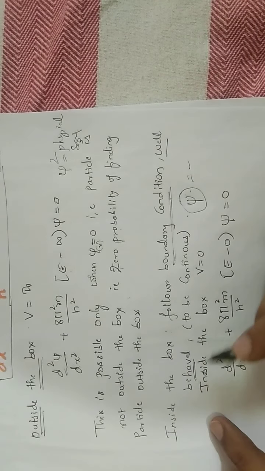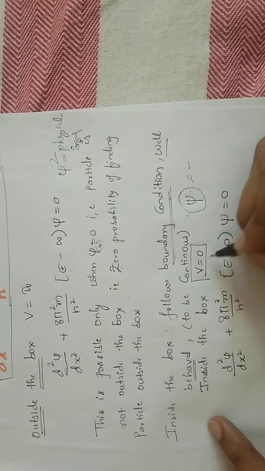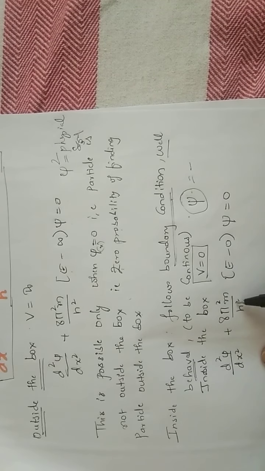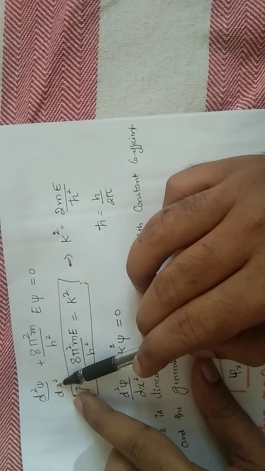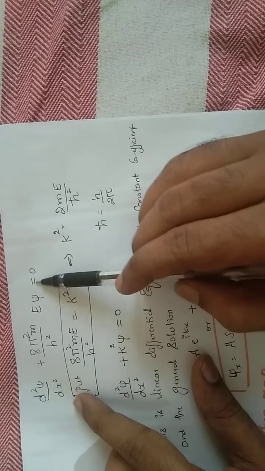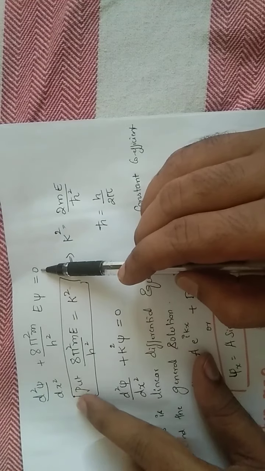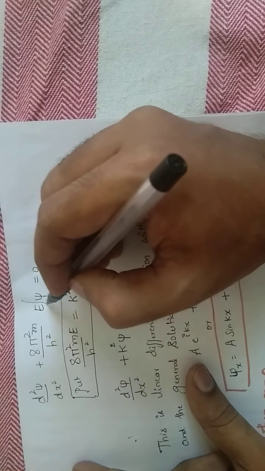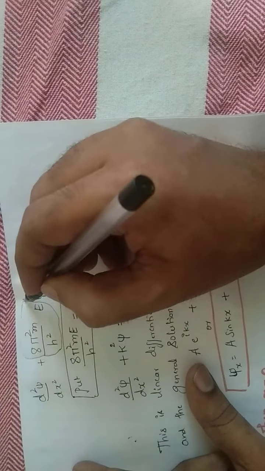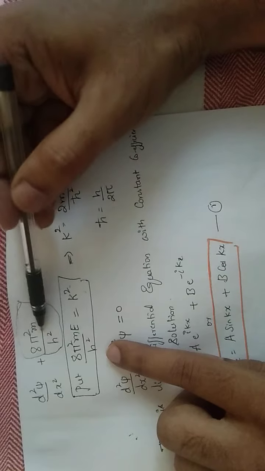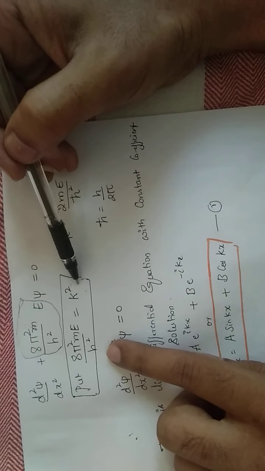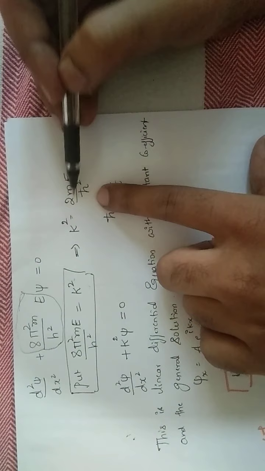Now when you're inside the box, what is the potential, students? V equals 0. So d square psi by dx square plus 8 pi square m by h square into E minus 0 into psi is equal to 0. I think you have understood till now. The V term goes because it is 0, so we get d square psi by dx square plus 8 pi square m E by h square psi equals 0. Now I will keep this whole term 8 pi square m E by h square as k square. So k square is equal to 2 m E by h cut.